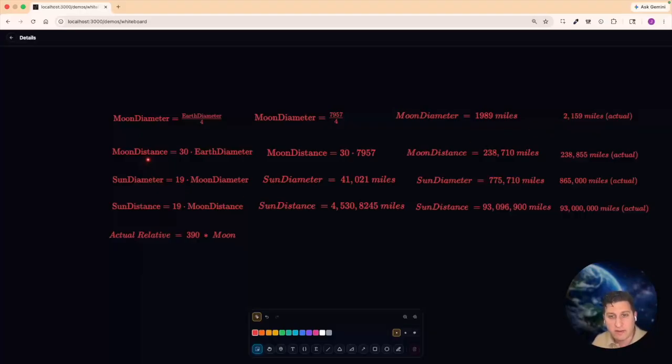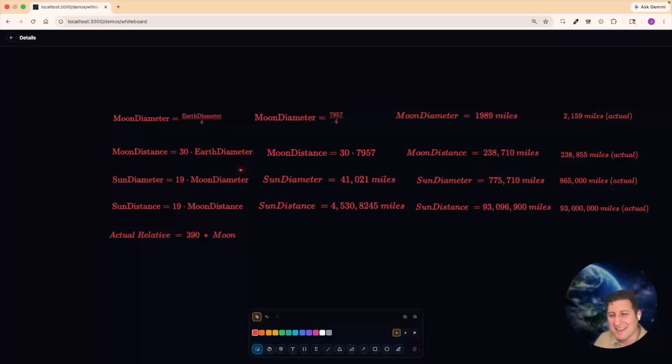The distance to the moon is 30 Earth diameters. So here you multiply those out and you'll get 238,710 miles. The real answer, again, only off by a couple hundred miles, is 238,855 miles. That's the actual distance to the moon. Again, they're only a couple hundred miles off.